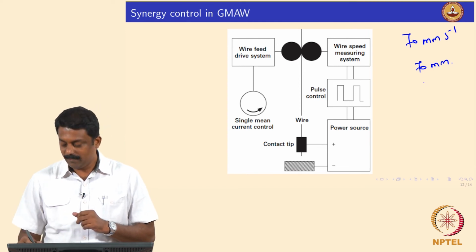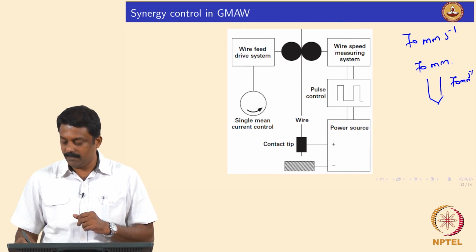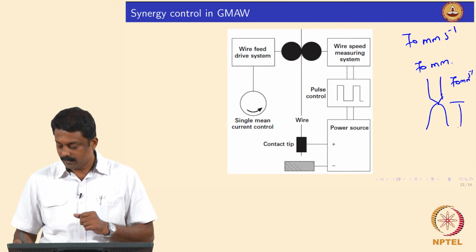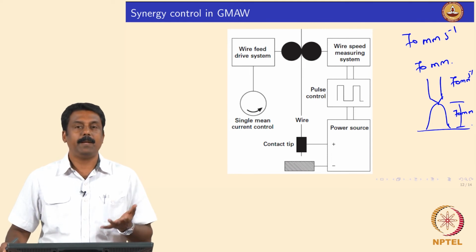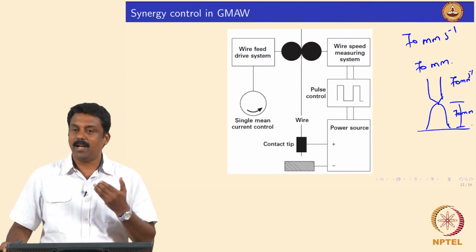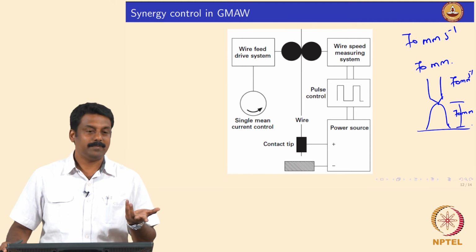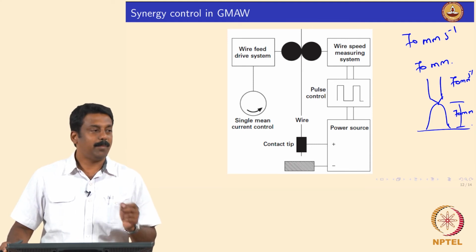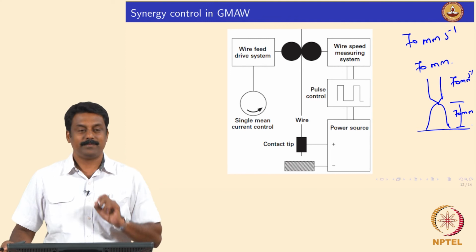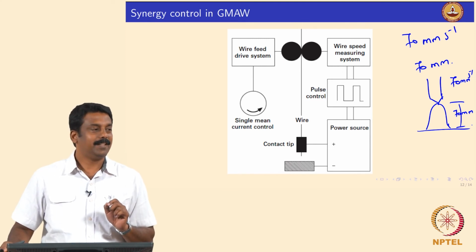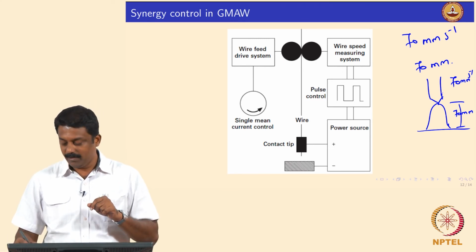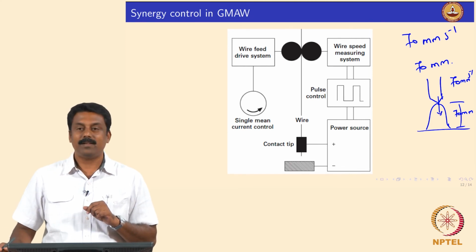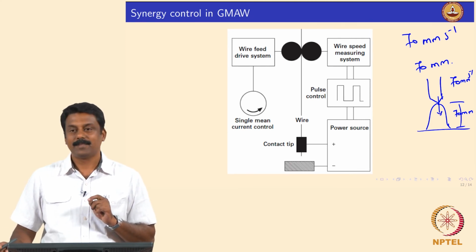Isn't it? So, for example, you have 70 mm per second, that is the wire feed rate, and then your arc length is 70 mm. If your wire feed is 70 mm, you will always maintain a 70 mm arc length, isn't it? Suppose you increase the wire feed to 80 mm, then what will happen? And you are moving your wire towards the weld pool, isn't it?